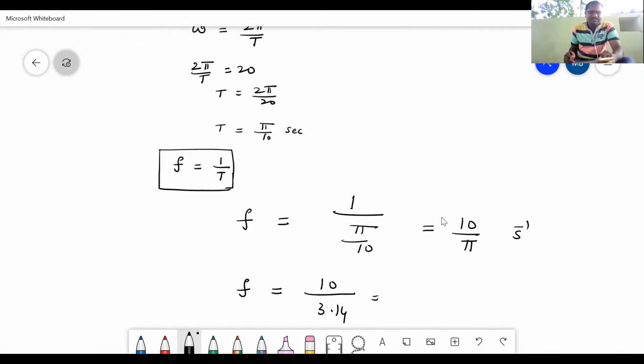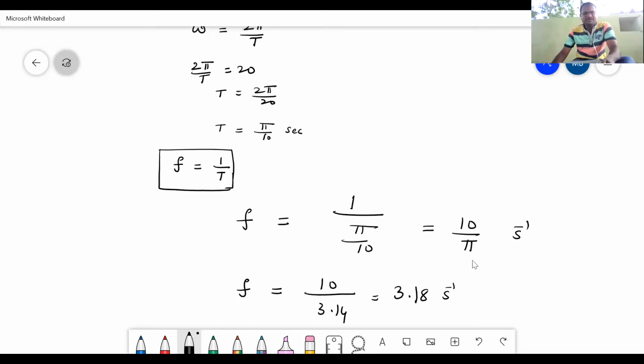10 divided by 3.14. How much will you get? Let us check. 10 divided by 3.14 is 3.18. It will be 3.18 second inverse, or hertz, you can say.